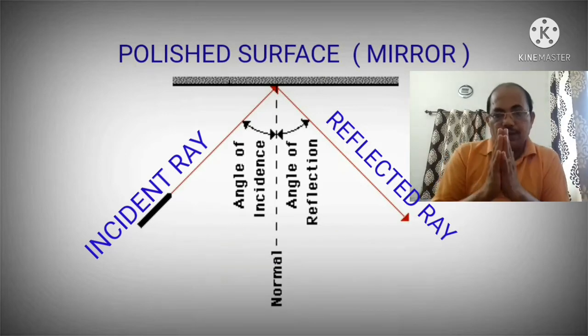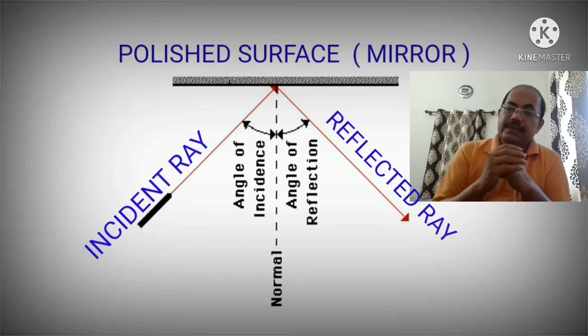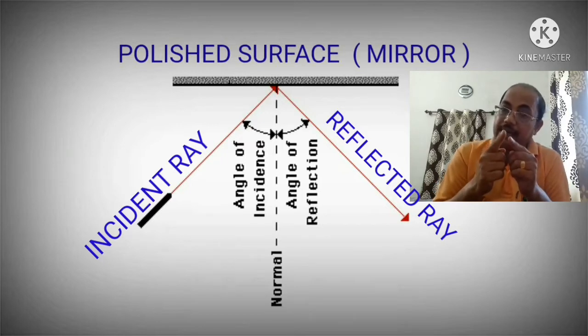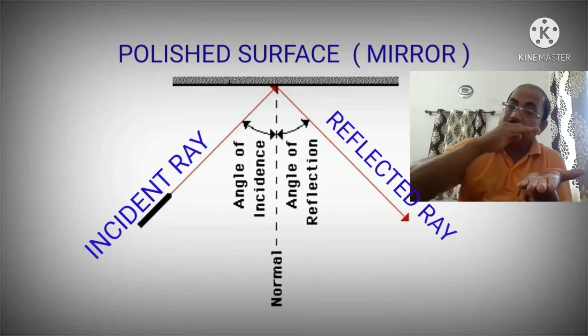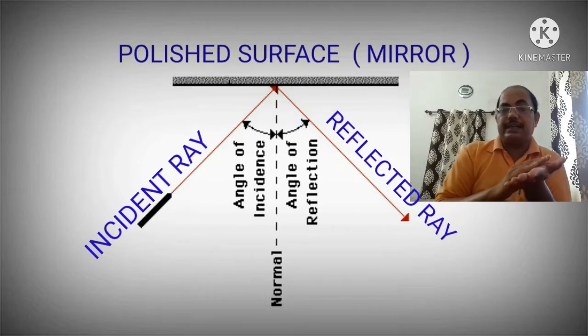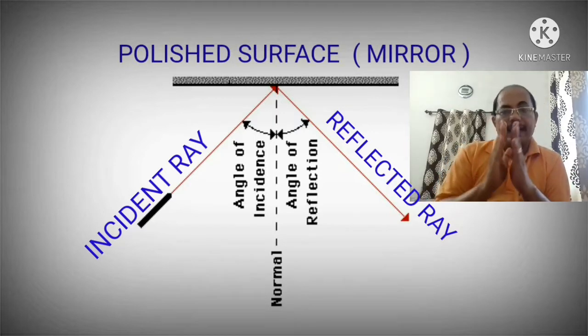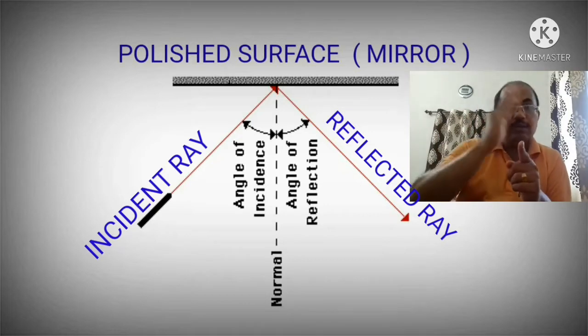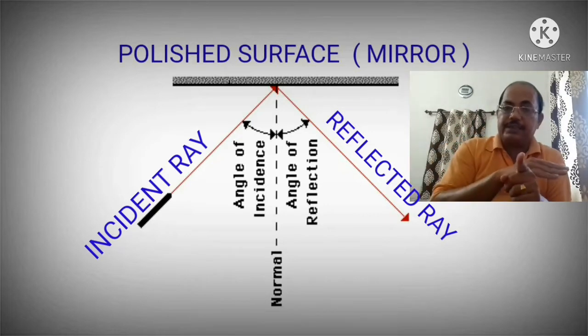But from my experience, sometimes students make the mistake of thinking that the angle of incidence is the angle formed by the surface with the incident ray, but it is not like that. It is the angle formed by the incident ray with the normal, not with the surface.